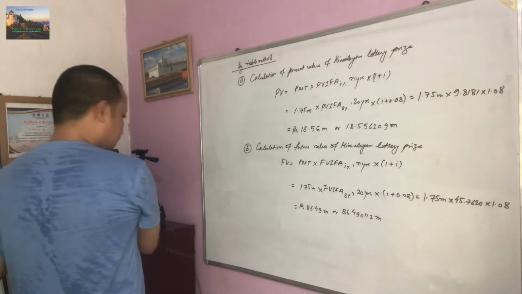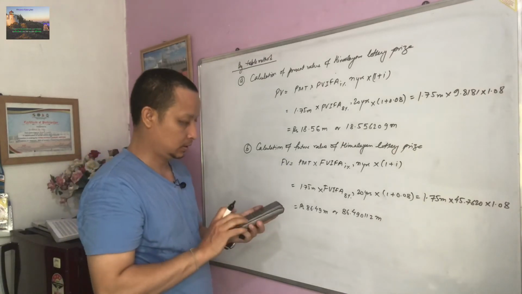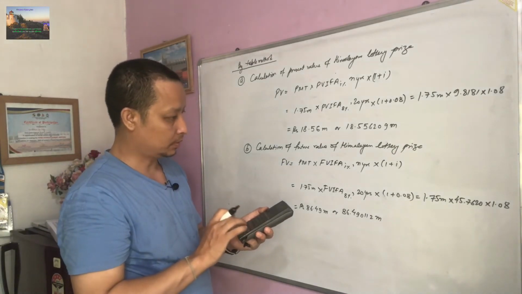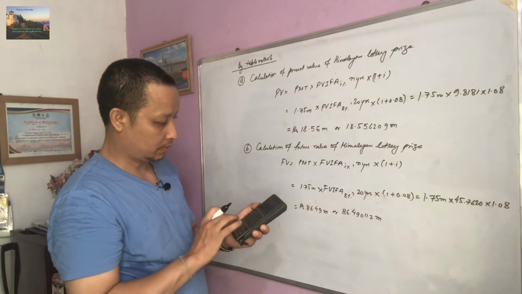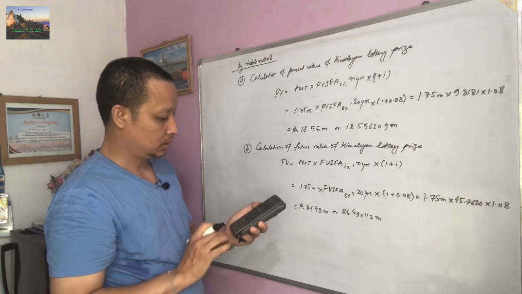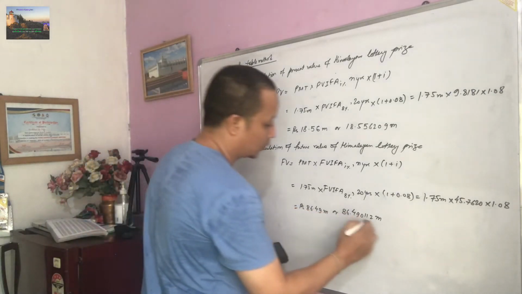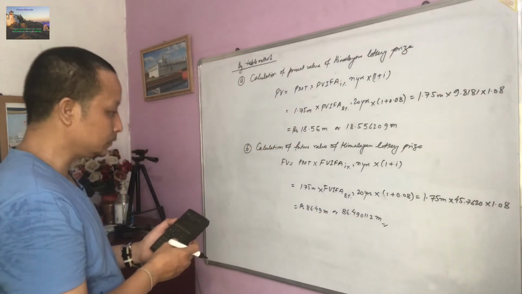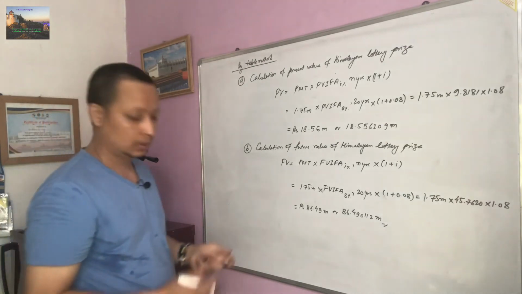So if you multiply this, 1.75 into 45.7620 into 1.08, we should get the same value. Okay, so in this way you can solve this problem.